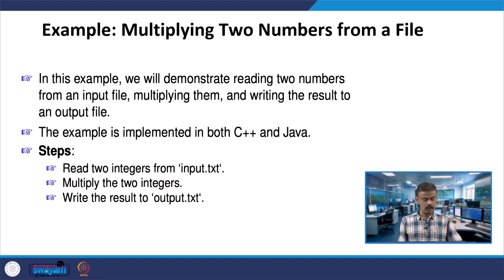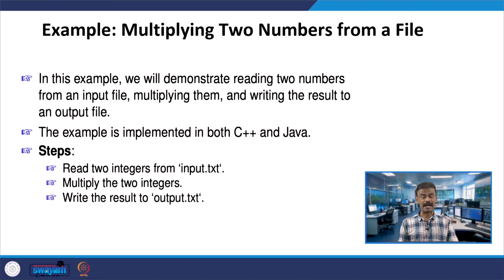What we do is take two integers and keep them in an input.txt file, and then we are going to multiply the two integers. Let us say I am taking 20 and 30. These 20 and 30 will be multiplied and the result will be 600, and that will be stored in output.txt. This is a simple program when you write it, but here you are handling files, with the input in input.txt. So, this program, as I said, is for the beginners.